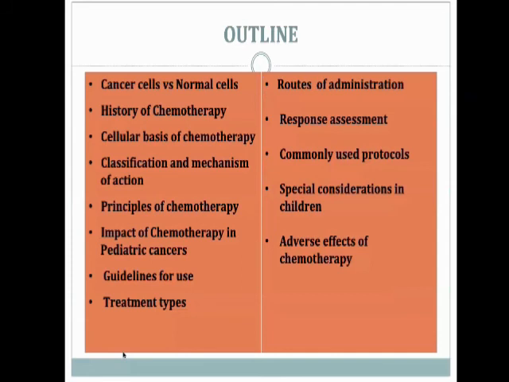The second thing is about inherent and acquired resistance, sir. This is the last point that I will be telling. It is basically the difference between Darwinism and Lamarckism. Darwin said that the fittest survive, whereas Lamarck stated that there will be evolution of characteristics. What I want to tell in the context of tumor is that Darwinism refers to inherent drug resistance, whereas Lamarckism refers to acquired drug resistance.